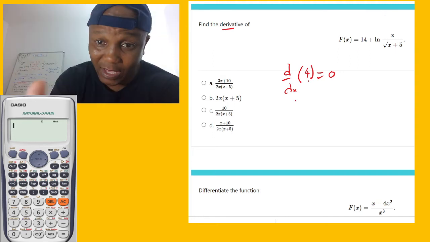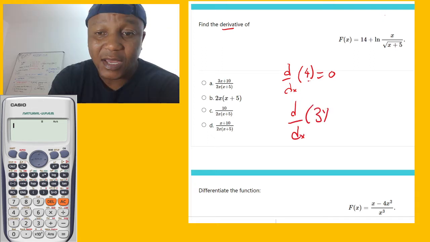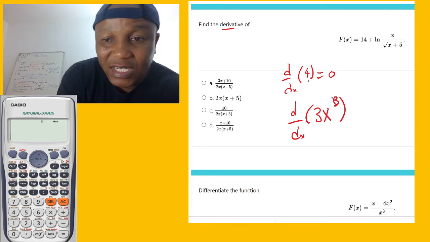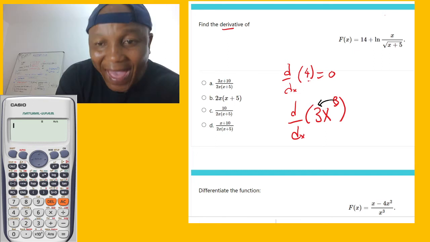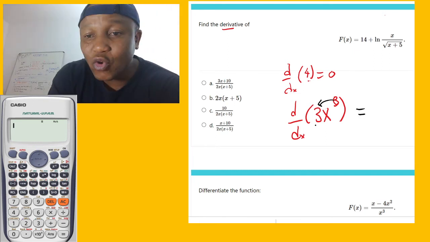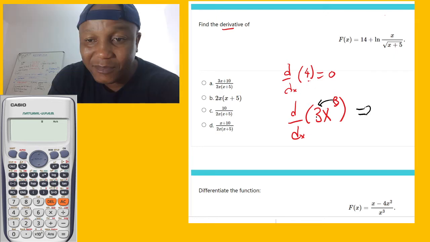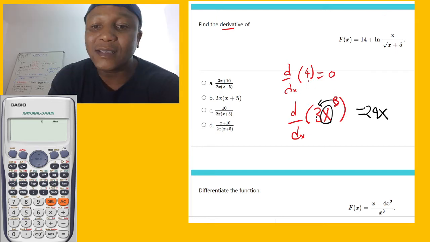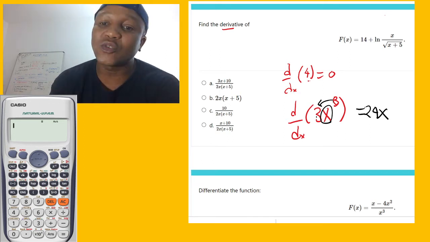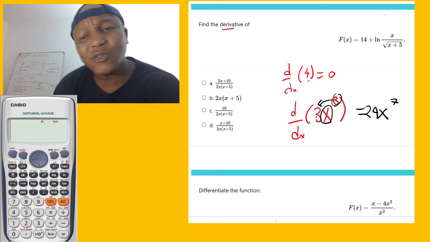If somebody gives you the derivative of, let's say, 3x power 8, what you do is you see this number right here, you bring it to the front, so you multiply by anything which is behind. So it's going to be 8 times 3 equals 24, and write your x exactly where it was, and then take the top number minus 1. So 8 minus 1 equals 7. That's how you derivate these.